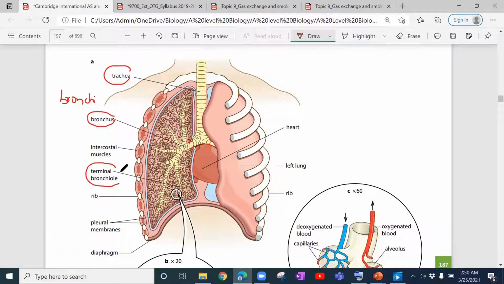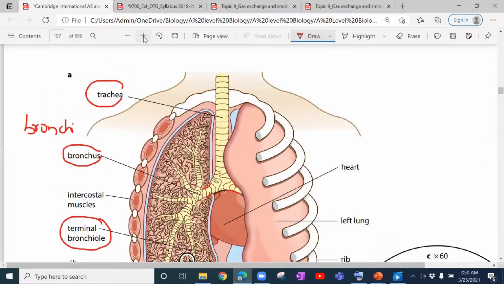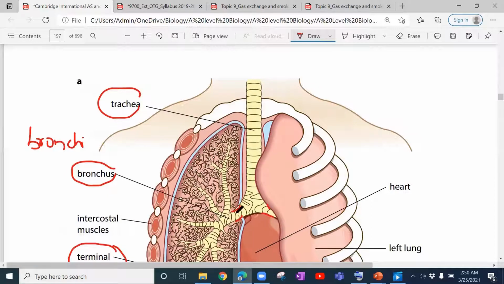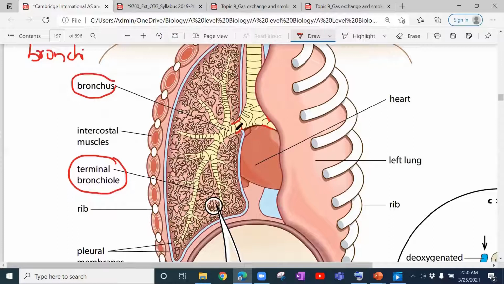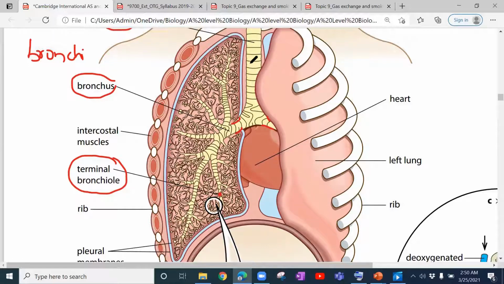After that, we have the terminal bronchioles. Let me zoom so you can actually see. You can look at the trachea, and the right and left bronchus. Here they have shown the right part more. This is the bronchus, and you see it keeps on dividing until it reaches the terminal bronchiole. Look at this branch and see how it is narrowing. Look at the diameter of the lumen of the trachea, then the diameter of the bronchi, and you see the diameter of the lumen gets narrower and narrower as it keeps on branching. So this is the terminal bronchiole.